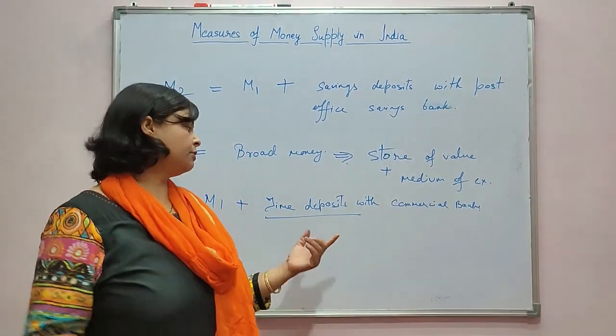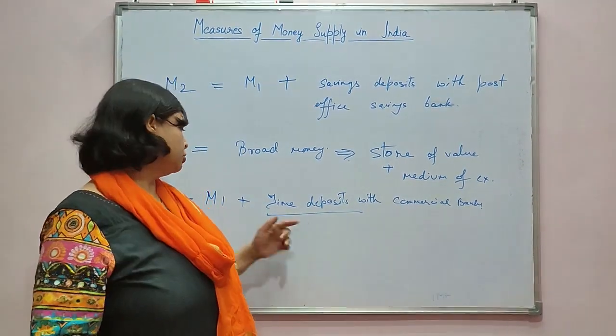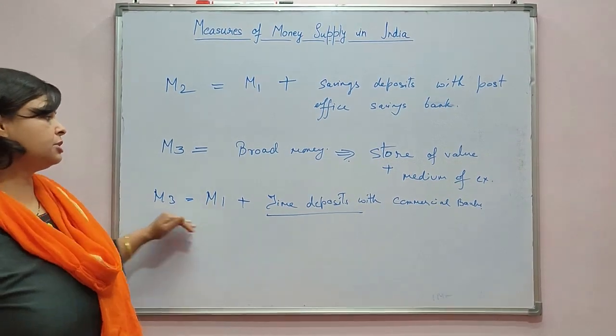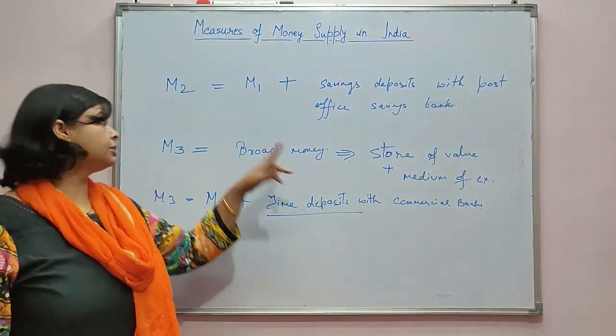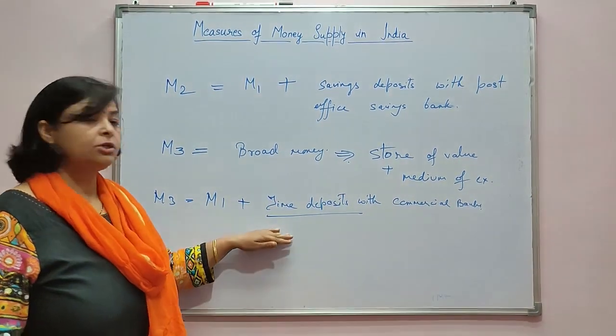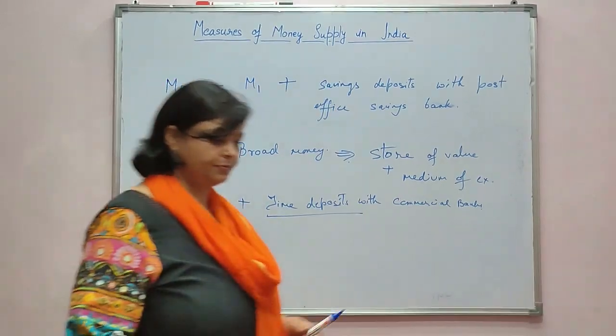So it will store the value of that amount for 1 year. That is why M3 is the broader concept, because it is less liquid than M1 and M2, and it is widely used by the RBI, or Reserve Bank of India.